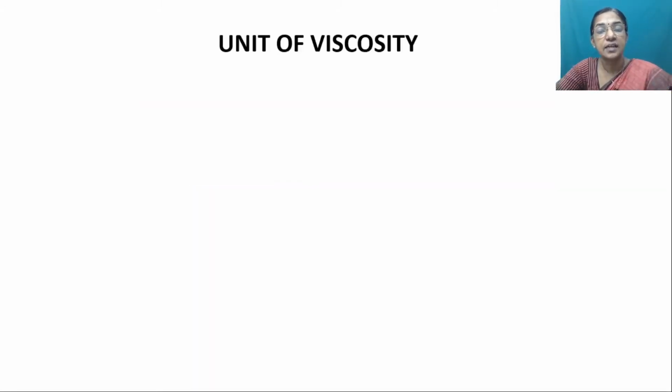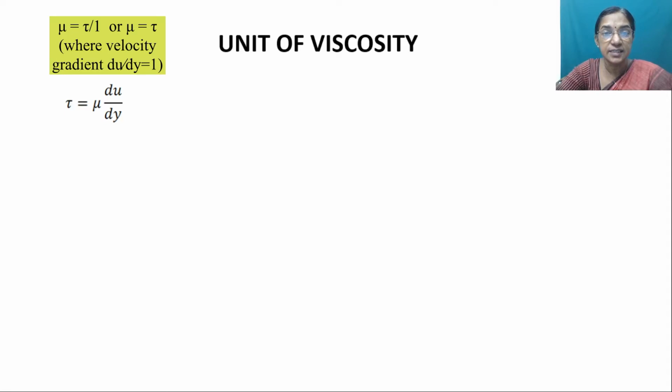Now let us consider the unit of viscosity. Newton's law of viscosity is tau equal to mu into du by dy, where tau is the shear stress, mu is the viscosity and du by dy is the velocity gradient. In Newton's law of viscosity, or for a Newtonian fluid, the shear stress maintains a linear relationship with the velocity gradient. In other words, we can define the unit of viscosity as the shear stress producing unit velocity gradient.